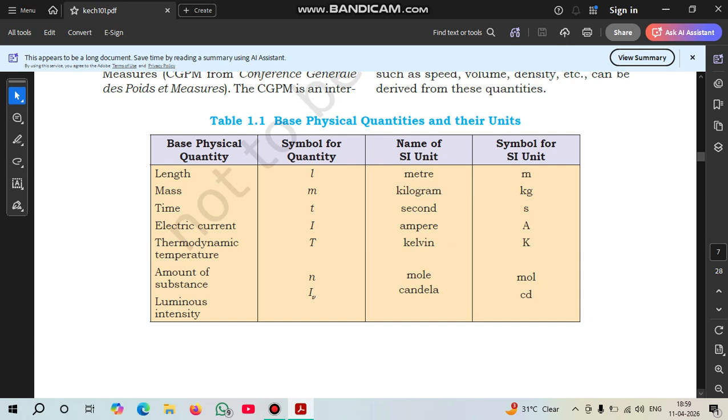Luminous intensity: the symbol is Iv, the SI unit is candela, the symbol is cd.